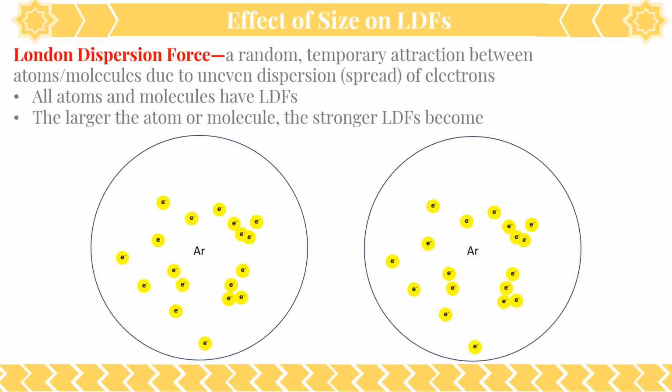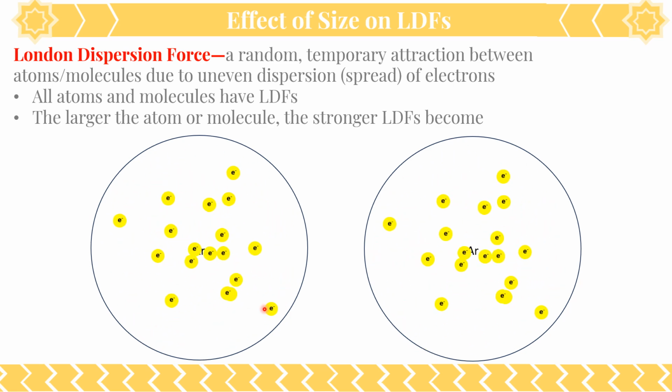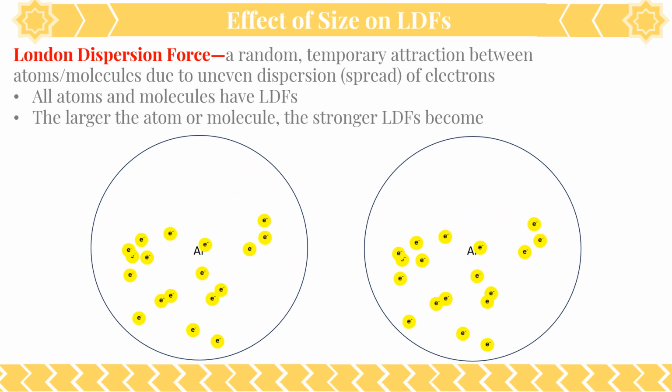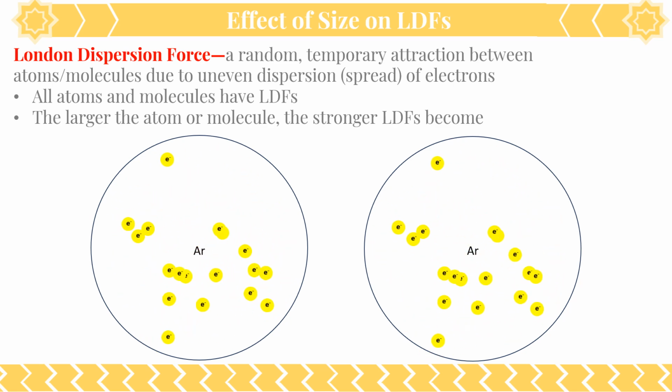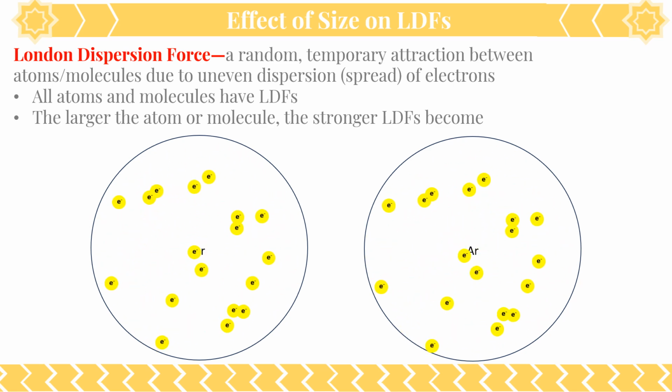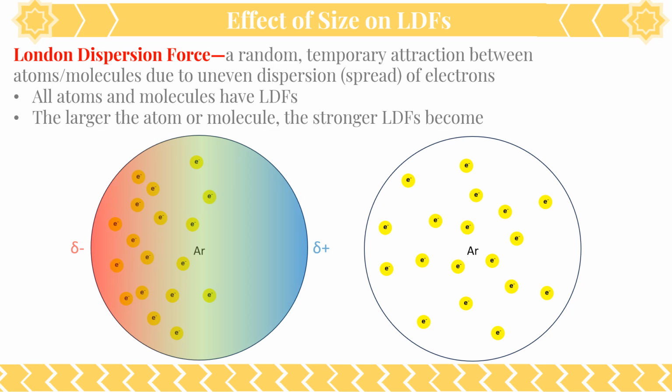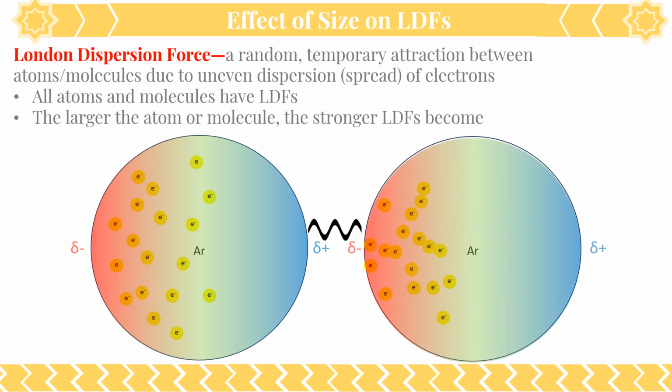If we're talking about a larger atom, this time argon, which has 18 electrons, and it has another energy level compared to neon, there's a lot more space for the electrons to disperse. What that means for us is that it is more likely that we'll end up with a situation where electrons are dispersed unevenly because there's more space and more electrons moving around. And in this case, argon can have a lot of electrons end up tipping a little bit on this side towards a negative and tipping a little bit on this side towards a positive. And other argon atoms nearby, or any atoms nearby, will also feel this slight attraction.